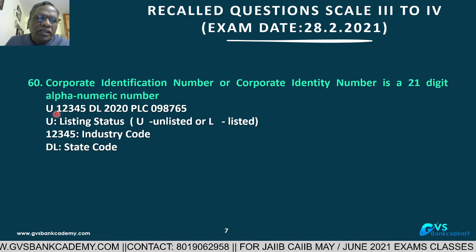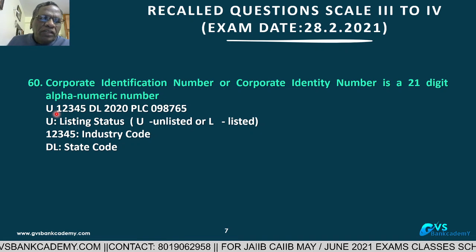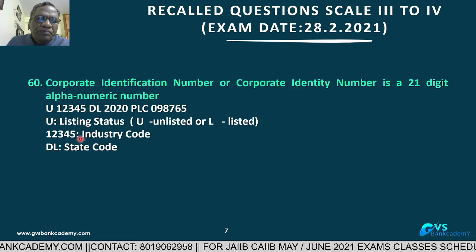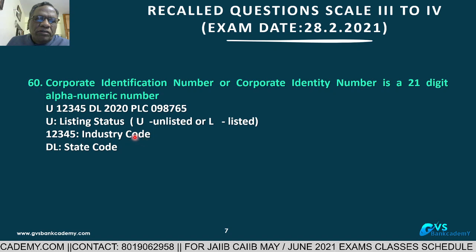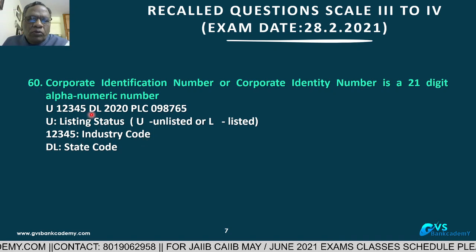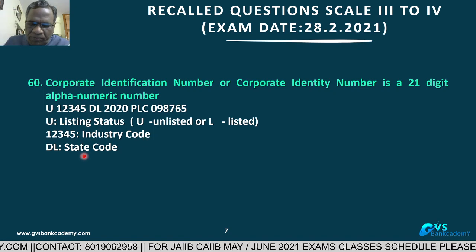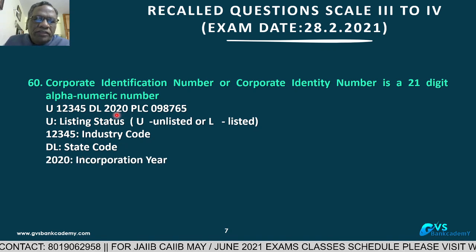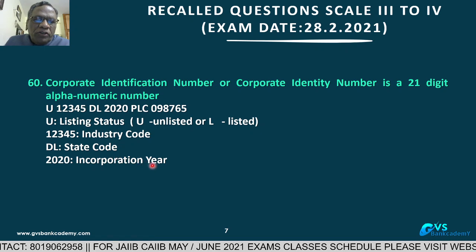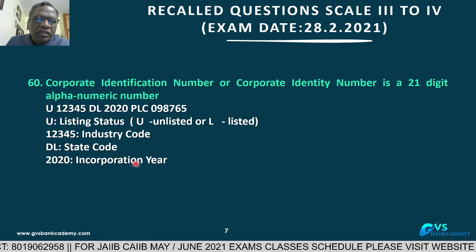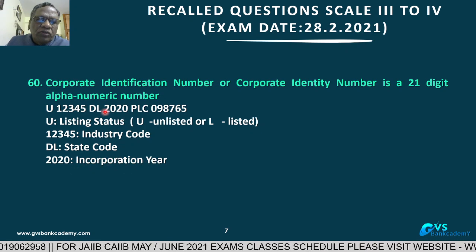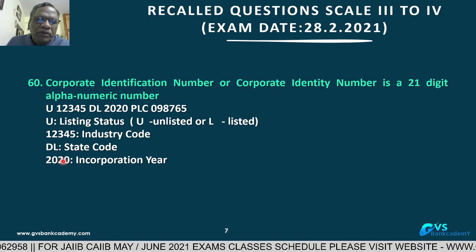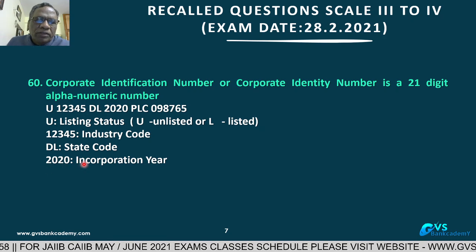After the first letter, which is U or L, the next 5 digits are the industry code. Then 2 digits indicate which state the company belongs to. Then 4 digits, 2020, are the incorporation year, meaning the year in which the company was incorporated.